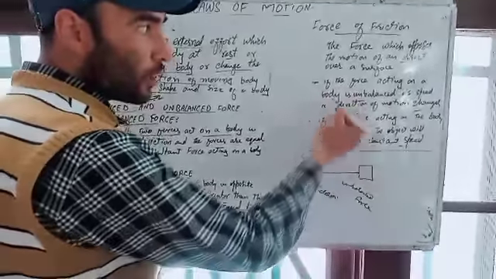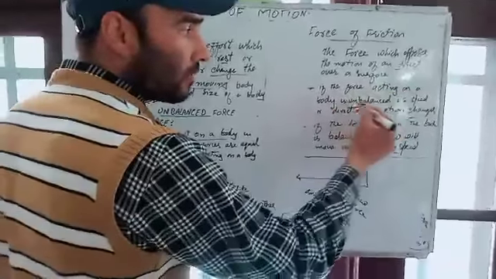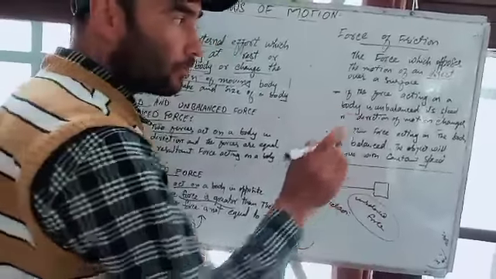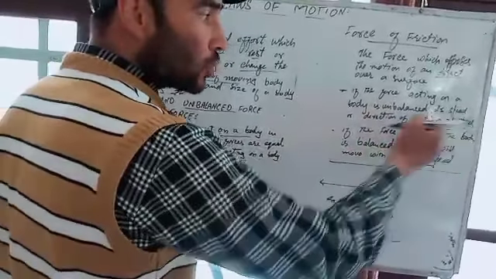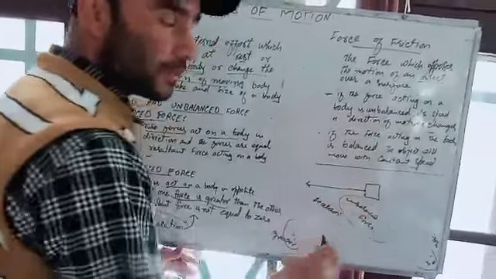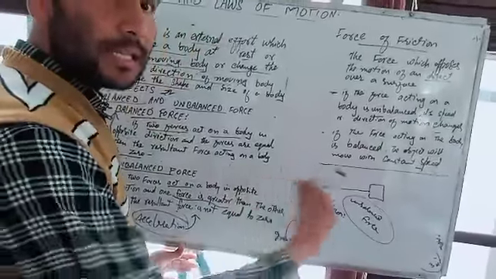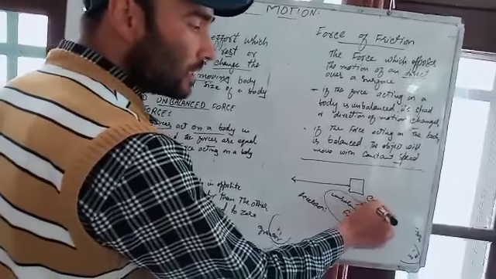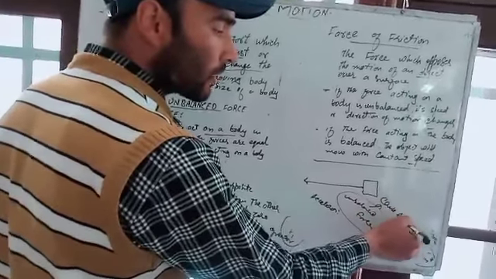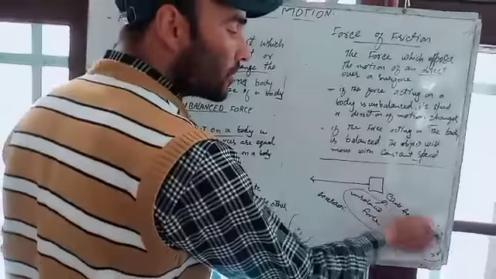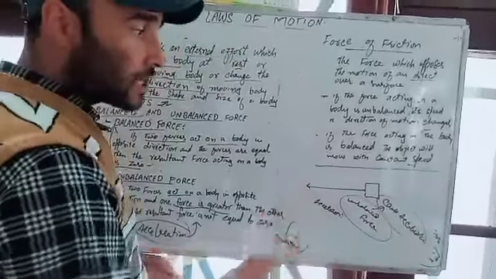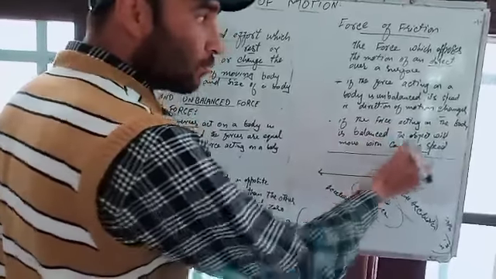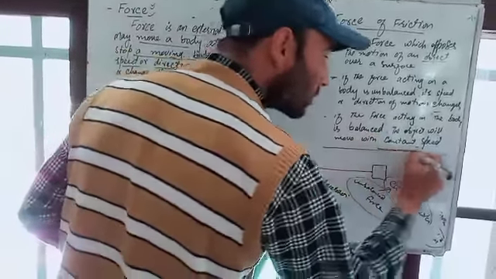It is the first point: if the force acting on a body is unbalanced, and the force must be unbalanced, that is the first requirement, its speed or direction of motion changes. That means it causes acceleration. Unbalanced force causes acceleration, that is, rate of change of velocity. The next point is, if the force acting on a body is balanced, the object will move with constant speed.